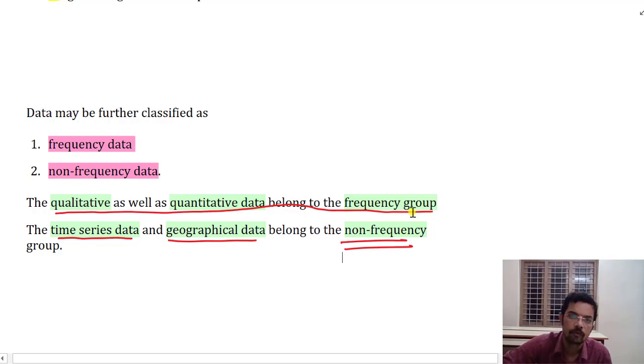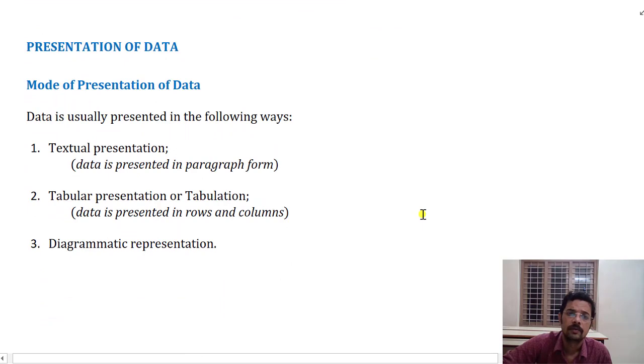Okay, now further we shall discuss how to present data, which are the different methods of presenting data. Data can be presented in three basic ways. First is textual presentation, where a large description is given as text. We need to read all of it and then understand something. It is something like a mathematics word problem given in textual form. We need to convert it into equations and then find the solution.